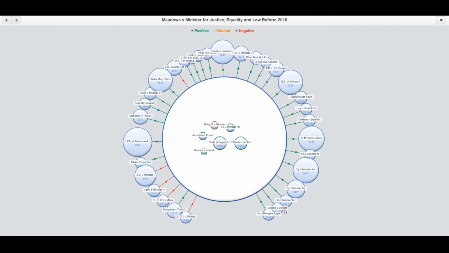However, if you come into the Precedent map, you can see that although there are negative treatments, and we can see them here, the most recent negative treatment of Meadows was in 2014, and since then it has had so many positive treatments that it really wouldn't be a worry, especially because the negative cases were distinguished, not strong negative treatments.